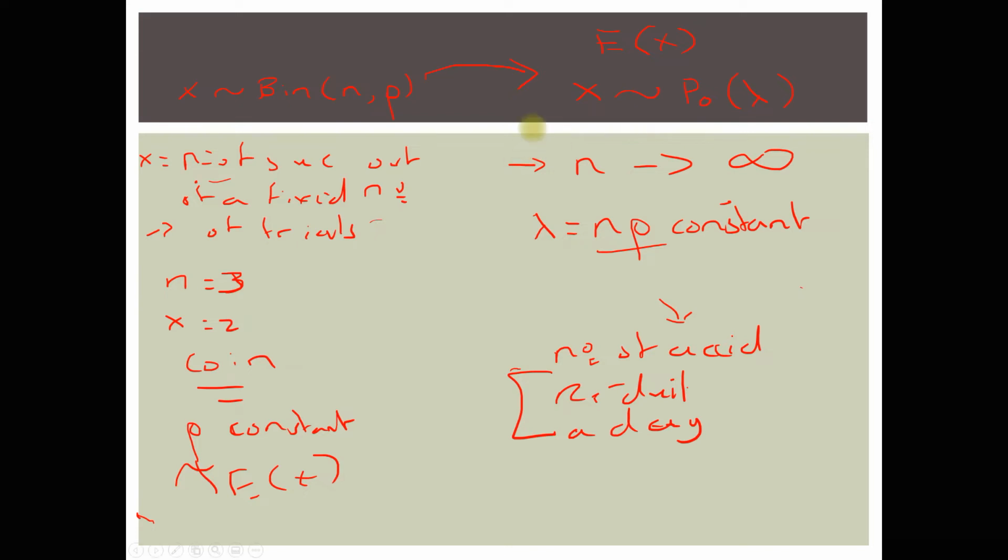So that's the similarity that we have. The number of trials is unlimited, and the lambda, that is the expected value of the number of successes from the trials, is going to be constant. So having set down a little bit the differences between these two distributions, now we can have a look